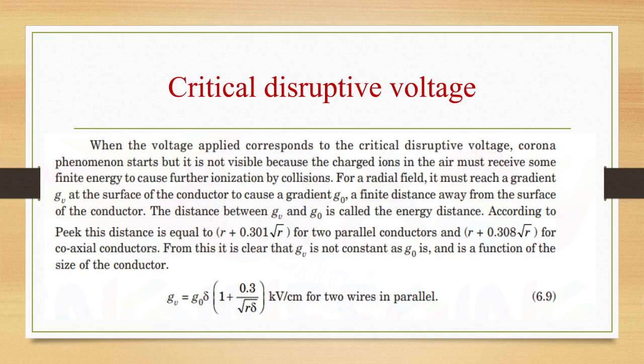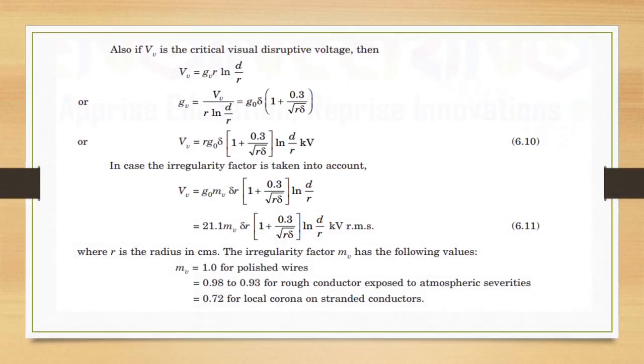Now the value for G naught we are writing. GV is equal to G naught delta into 1 plus 0.3 by root R delta kV per centimeter for two wires in parallel. If VV is the critical visual disruptive voltage, then VV is GV R ln d by R, or GV is equal to VV by R ln d by R, that is G naught delta into 1 plus 0.3 by root R delta, or VV is R G naught delta into 1 plus 0.3 by root R delta into ln d by R kilovolt.